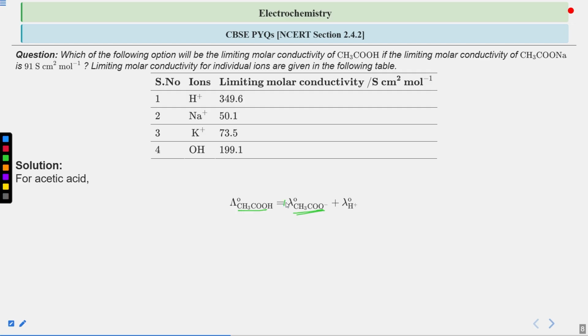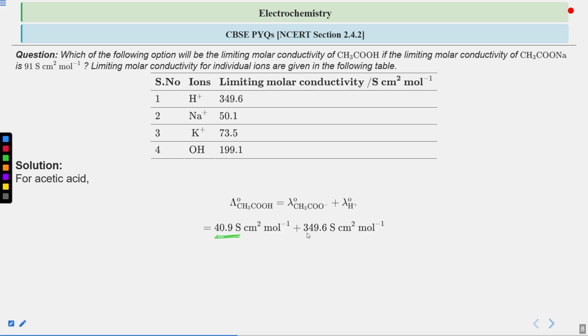Here also 1 is in the multiplication, but we do not need to write it, because 1 times something is something, right? So again we are applying the Kohlrausch law, and as we just found out, we put the lambda naught of CH3CO minus here, and lambda naught of H positive we take from the given table, which is 349.